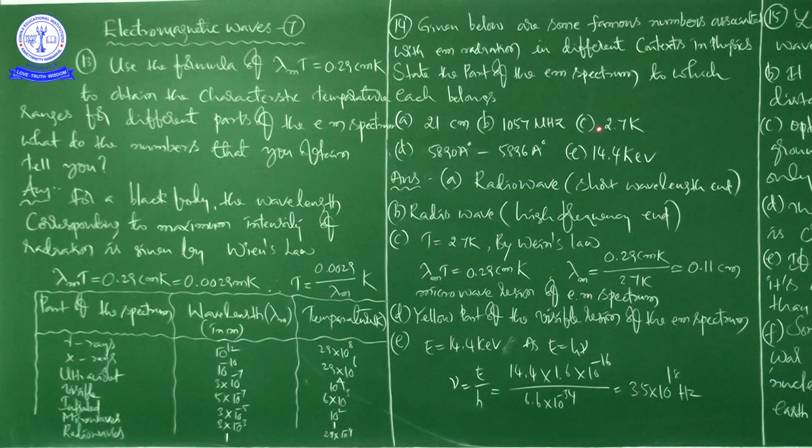Next C, 2.7 Kelvin. This 2.7 Kelvin is the temperature associated with the isotropic radiation filling all space, thought to be a relic of the Big Bang origin of the universe.